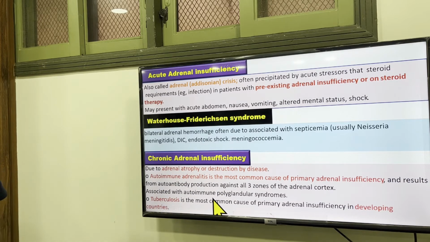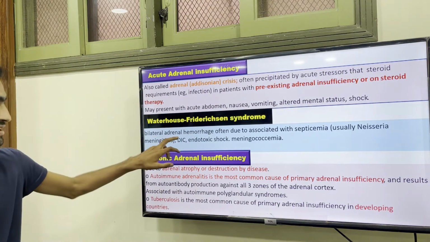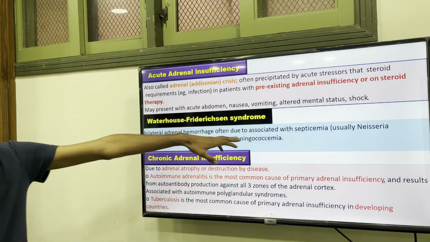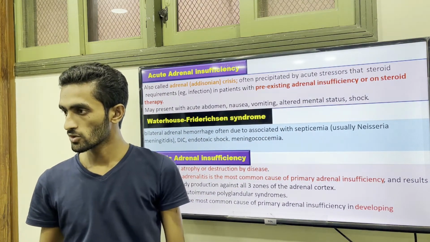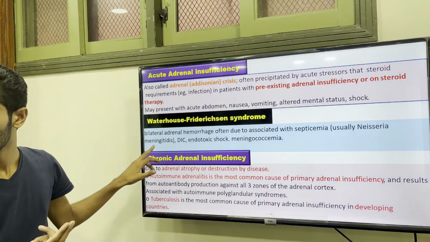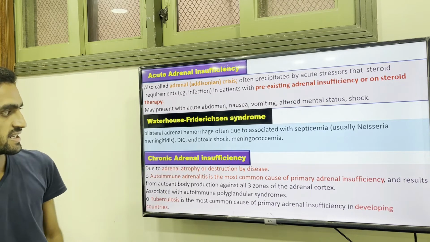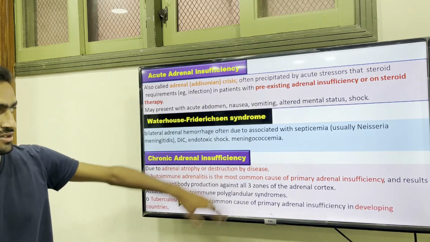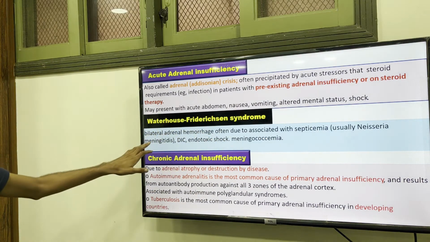This is actually the blood vessel problem. So bilateral adrenal hemorrhage occurs, and it's septicemia. Septicemia means blood poisoning. So usually Neisseria or meningitis. So these can be caused by DIC, endotoxic shock or meningitis. So due to blood poisoning, this condition can occur.